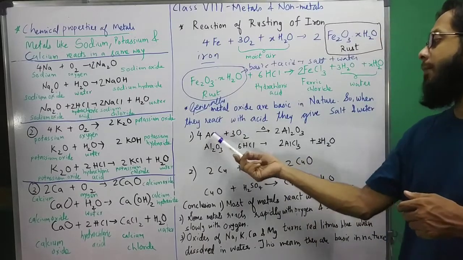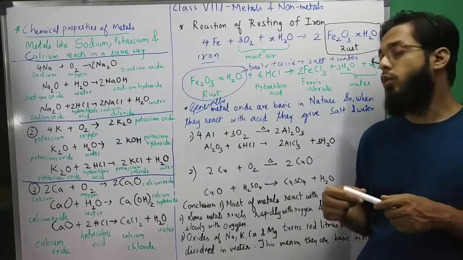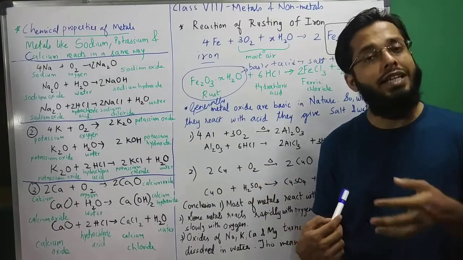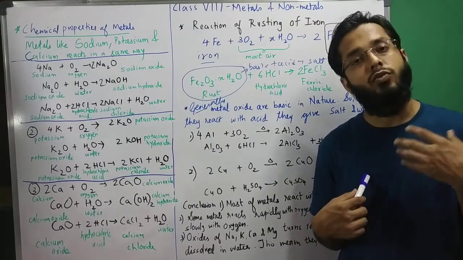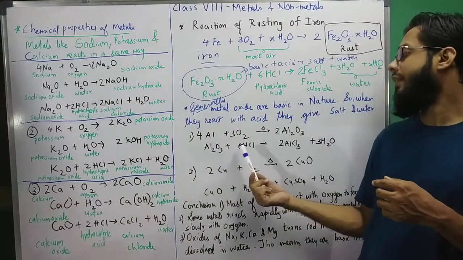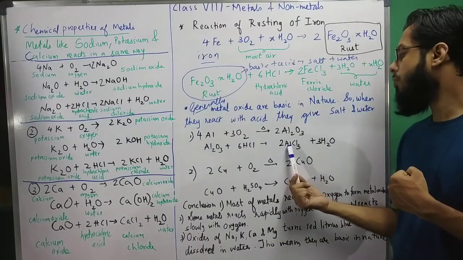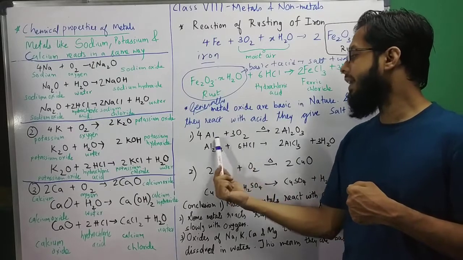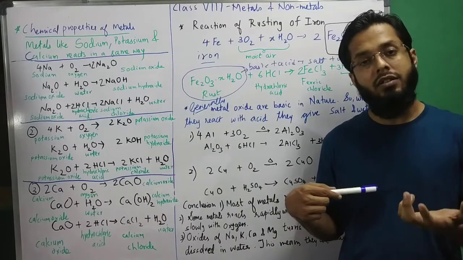So for example aluminum. Aluminum reacts with oxygen, it forms Al2O3. Al2O3 is actually a basic compound also, it is an acidic compound also, because it reacts with acid and it reacts with base also. So it is amphoteric. So Al2O3, that is aluminum oxide, plus HCl, it forms salt and water, that is aluminum chloride and water.